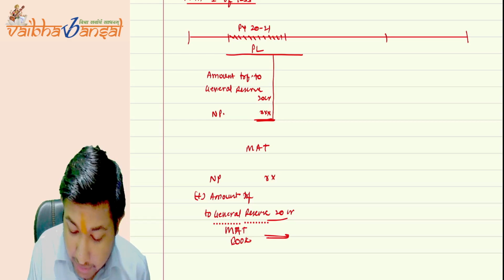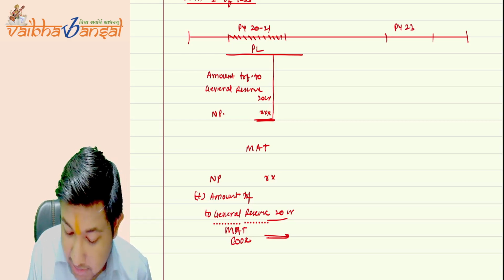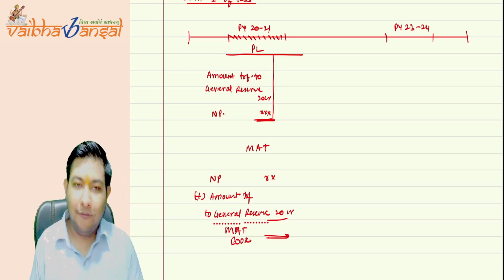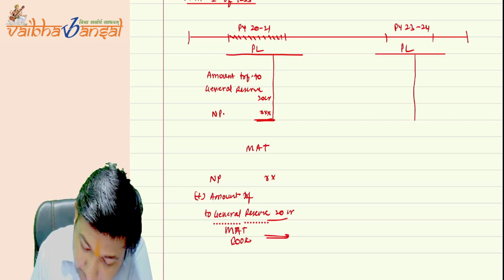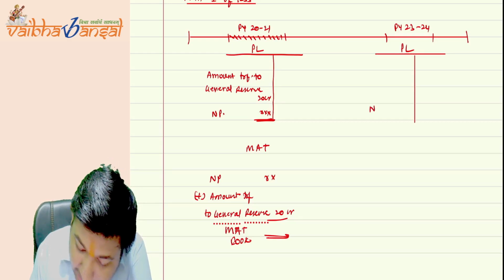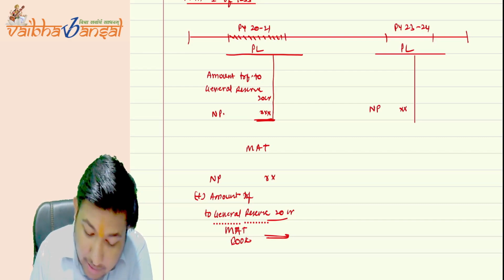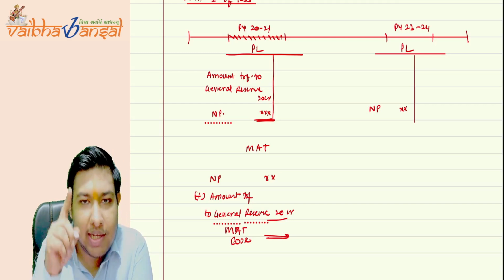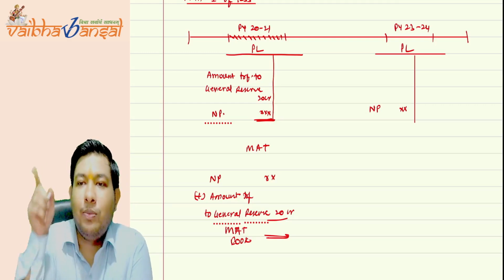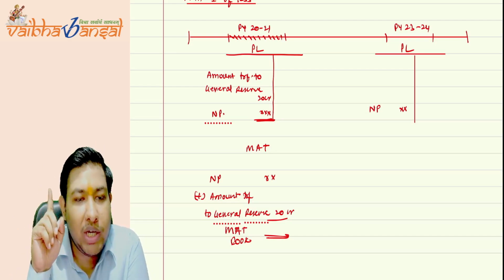Now coming to our year, the previous year 23-24. Suppose I am preparing the P&L for this year. Here is my net profit. The amount transferred to general reserve in the year 2021 is now withdrawn in the year 23-24.